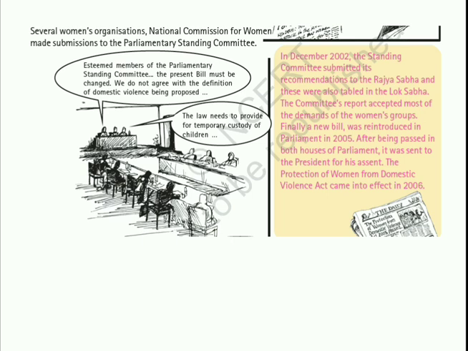In this matter, several women's organizations and the National Commission for Women made submissions to the Parliamentary Standing Committee that there should be some changes which would be acceptable to the number of women in this country. Afterward, the demand of the people was accepted by parliament, and with the changes, the law was passed. Women were very happy to see the law, because it was giving them protection against domestic violence.